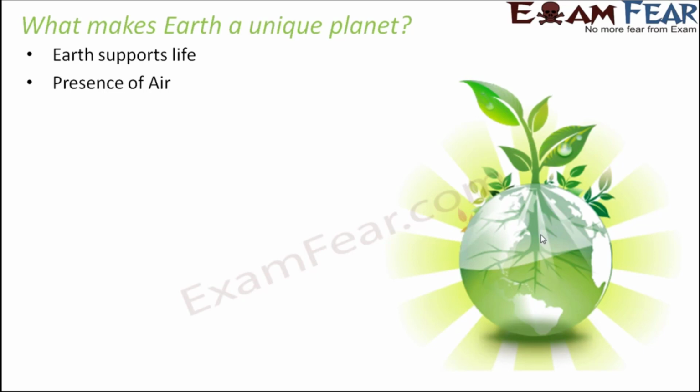Air consists of different gases mixed together, and these gases are needed by different living organisms. For example, oxygen. Oxygen is needed by living organisms for respiration. Respiration is that process in which food gets converted to energy, and every living organism needs energy to survive because they need energy to perform all the various metabolic processes.